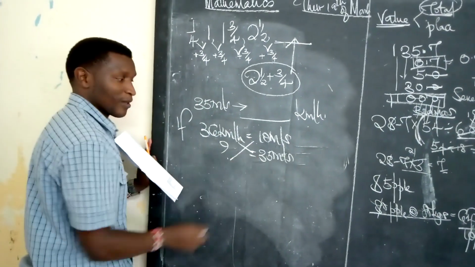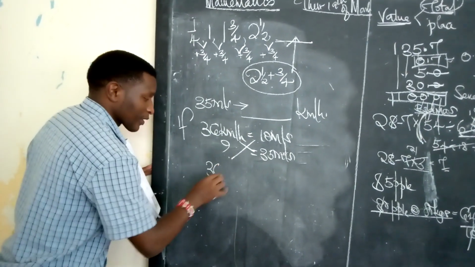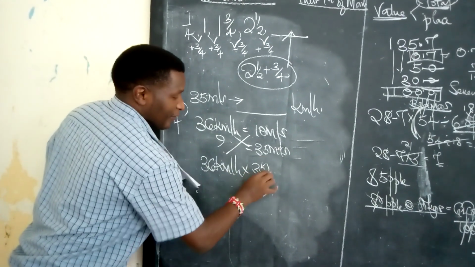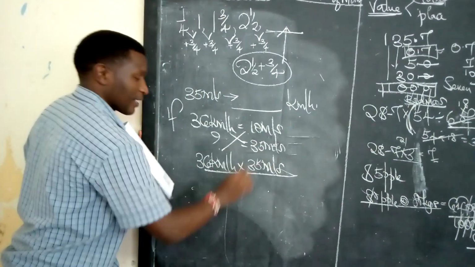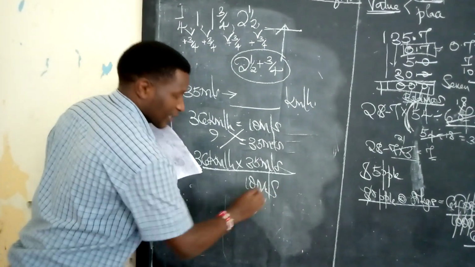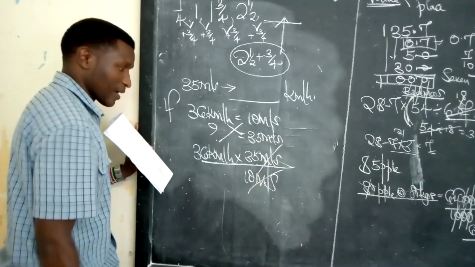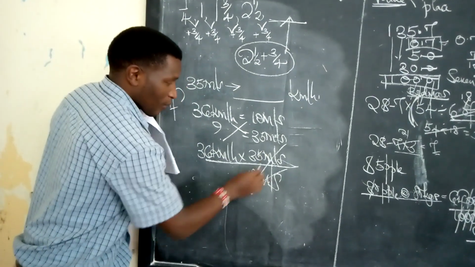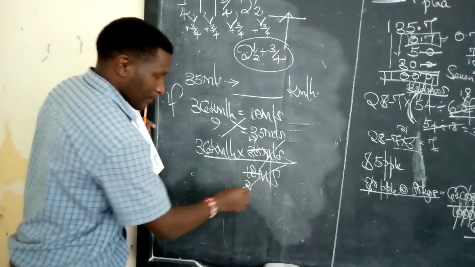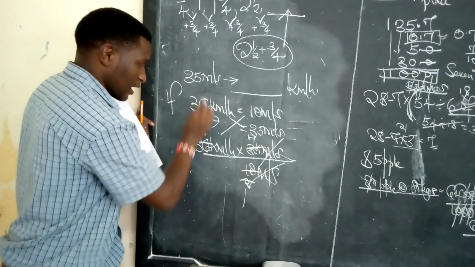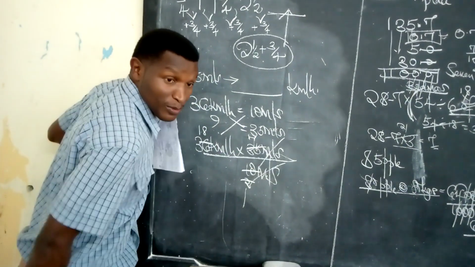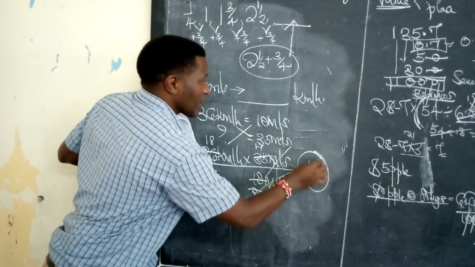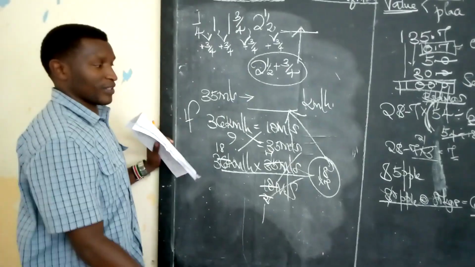You just cross multiply. 36 kilometers per hour times 35 meters per second, you divide by 10 meters per second. Meters per second goes with meters per second. We have 10 and we have this one. By 5, 2, by 5, 7. By 2, 1, by 2, 1, 8, 18 times 7. Is it possible for you to work out that? 18 times 7. The answer we get here is the one which you require.